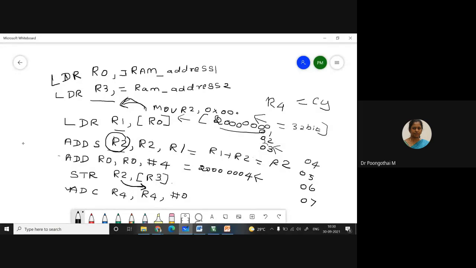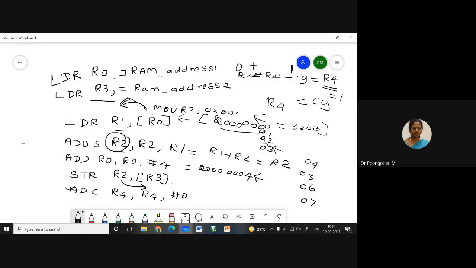It will add R4 plus 0 plus carry, and the result is stored in R4. If any carry has occurred, then 0 plus R4 plus carry is equal to R4. If carry is set to 1, this is added with this, so 0 plus 1.